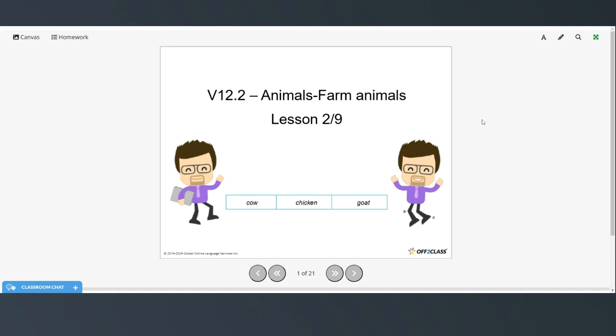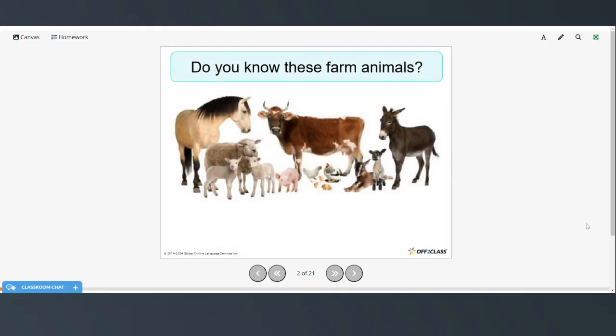This is a B1 level vocabulary lesson. We're continuing our unit on animals, and today we're going to be learning the vocabulary words that will let you talk about farm animals. So do you know the names of any of these animals? So we have a horse, we have sheep and lambs, we have a pig, looks like a cow, a chicken and chicks, looks like some goats, and a donkey.